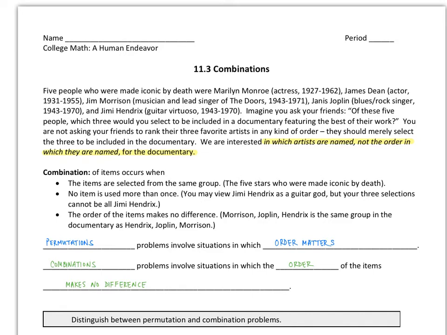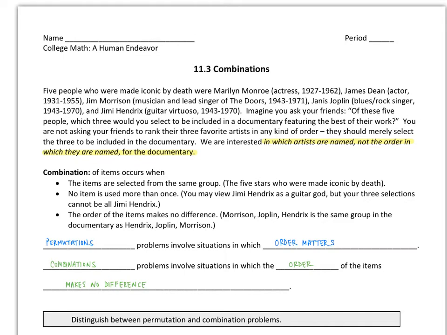Okay, so this first example, 5 people who were made iconic by death were Marilyn Monroe, James Dean, Jim Morrison, Janis Joplin, and Jimi Hendrix. Imagine you ask your friends, of these 5 people, which 3 would you select to be included in a documentary featuring the best of their work? You're not asking your friends to rank their 3 favorite artists in any kind of order. They should merely select the 3 to be included in the documentary. We are interested in which artists are named, not the order in which they are named for the documentary.